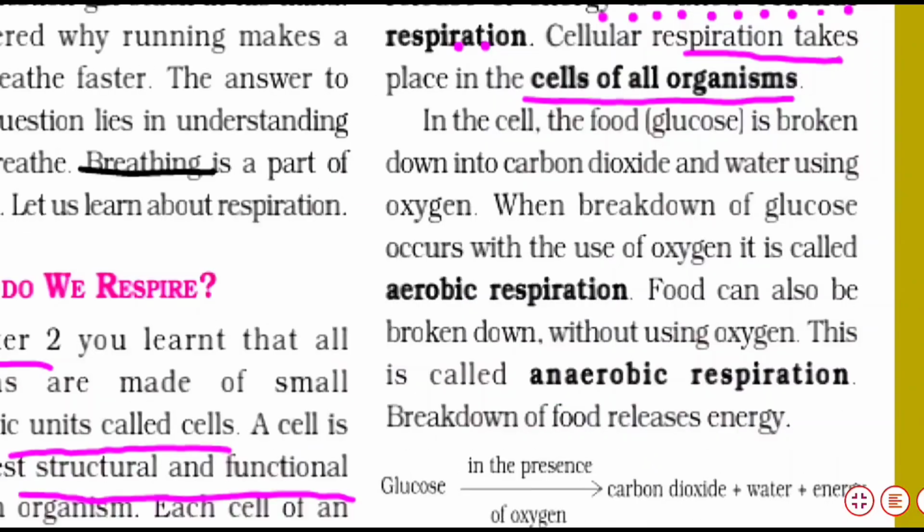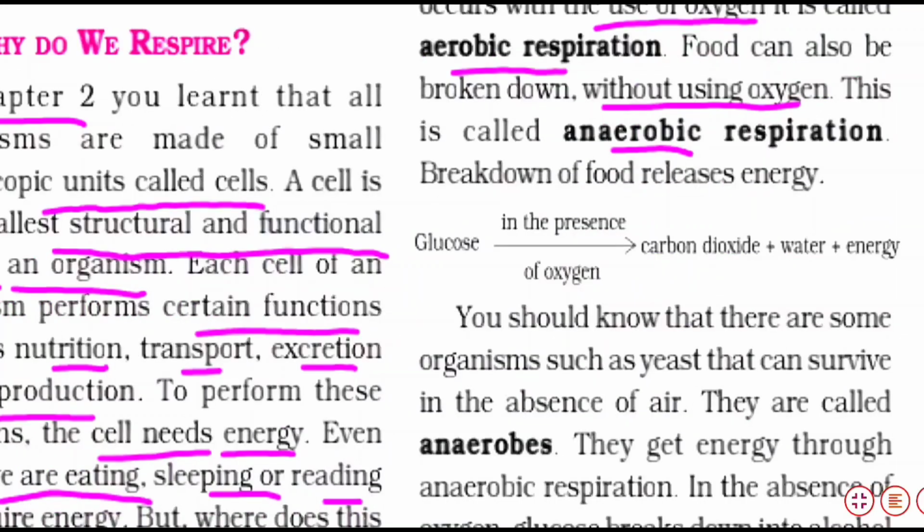In the cell, the food glucose will break down into carbon dioxide and water using oxygen. When breakdown of glucose occurs with the use of oxygen, it is called aerobic respiration. Food can also be broken down without using oxygen. This is called anaerobic respiration. Breakdown of food releases energy. Glucose in the presence of oxygen releases carbon dioxide, water, and energy.